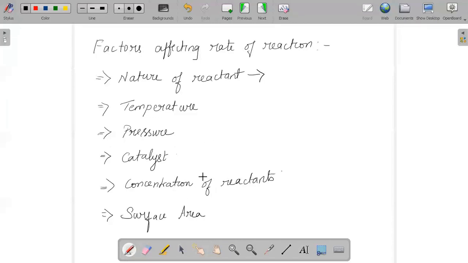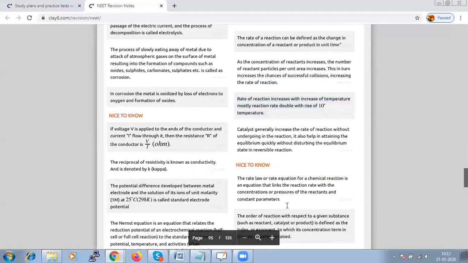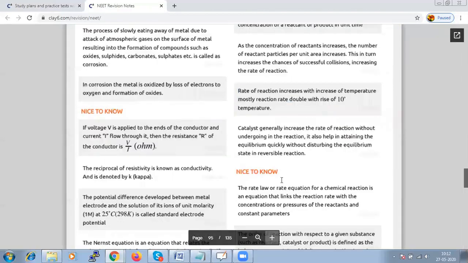So we say a catalyst will generally increase the rate of reaction without undergoing any change in the reaction, and it will also help in attaining equilibrium quickly without disturbing the equilibrium state in a reversible reaction.